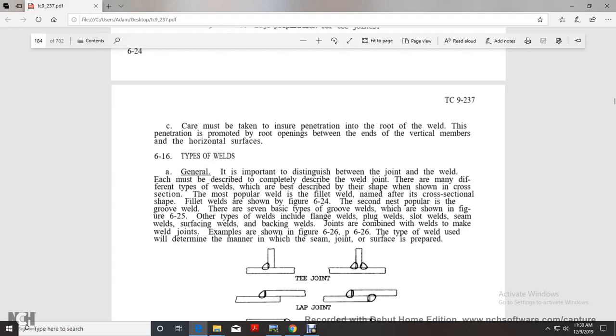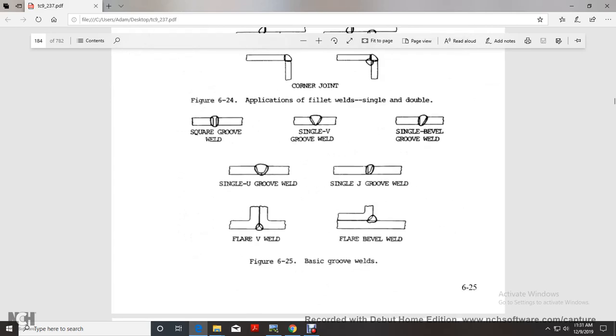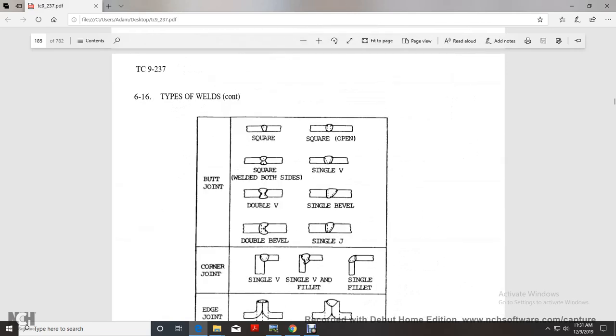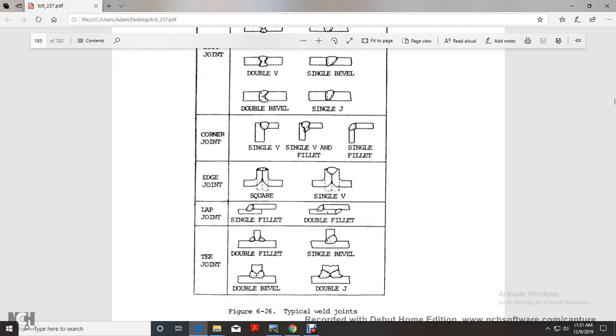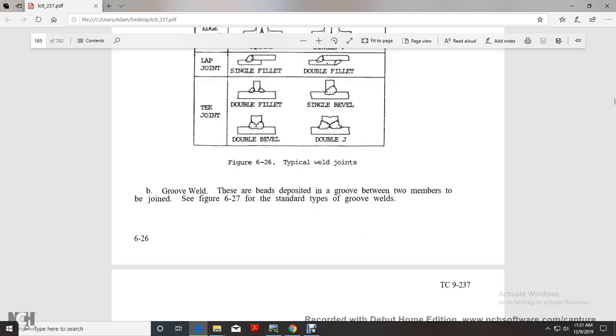Page 626, types of welds. You determine the manner in which the seam of the joint surface is prepared. Shown are the T joint, lap joint, and corner joint, and then the basic groove welds: square groove, single V groove, single bevel groove, single U groove, single J groove, flare V, and flare bevel weld. Butt joint: square open, square weld at both sides, single V, double V, single bevel, double bevel, single J. Corner joint: single V, single fillet. Edge joint: square, single V. Lap joint: single fillet, double fillet, single bevel, double bevel, and double J groove with a T joint.